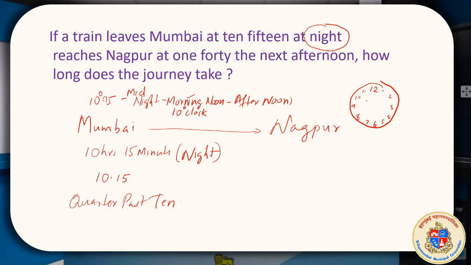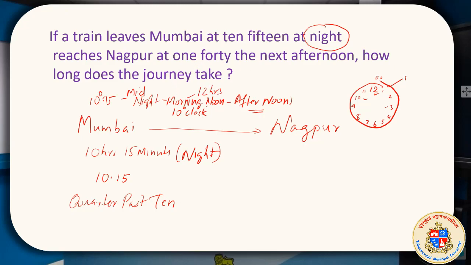So it was 10:15, which means it was 10 o'clock in the night. At 12 o'clock the clock again starts with 00. That means 1 o'clock here. It will complete one round by morning 10:15. That means 12 hours are over. One full round means 12 hours. Then in the afternoon, at what time does it reach?